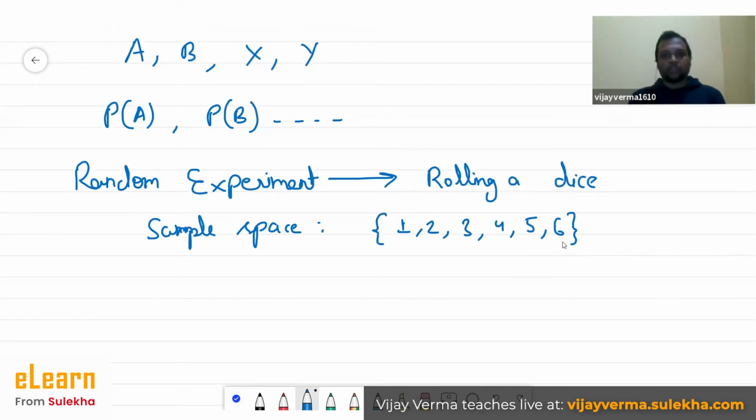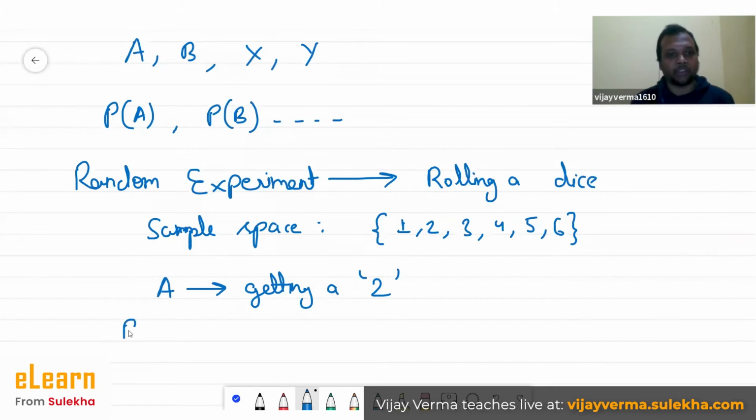Now let's say we have an event called A, and this event is getting a 2. What is the probability of getting a 2? If we have to find this probability of A, if I ask you, you will instantly answer 1 by 6, and you're absolutely right, because the number of favorable outcomes is 1, which is 2, out of total possible outcomes, which is basically 6. The probability of this event is 1 by 6.